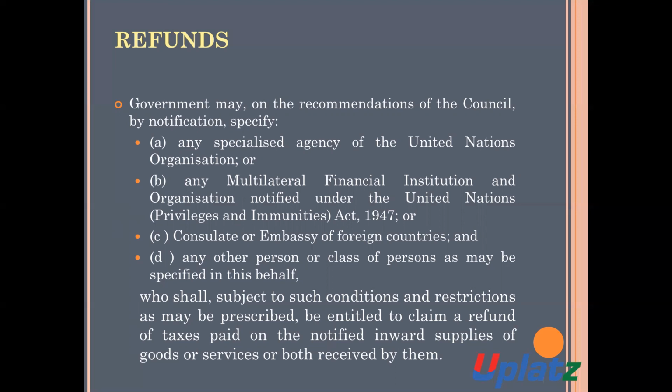Number two, any multilateral financial institution and organization notified under the United Nations Act 1947, or any assembly or consulate of a foreign country, and any other person or class of persons as may be notified in this behalf, subject to the conditions and restrictions as may be prescribed,